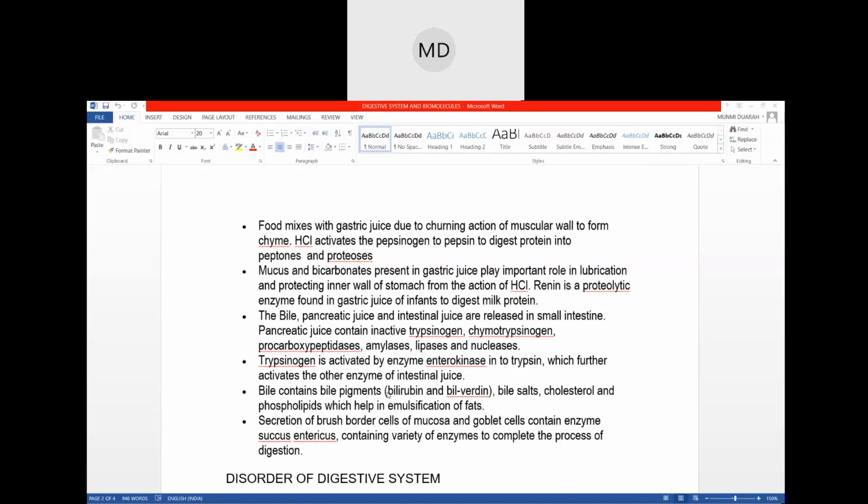The presence of bilirubin and biliverdin gives the specific green color to the bile. Okay, and then there are bile salts, cholesterol, and phospholipids in the bile, and all this helps in the breakdown of fat. Fat is present in the food, right? In different foods, fat is present in different quantities. So then fat is digested.